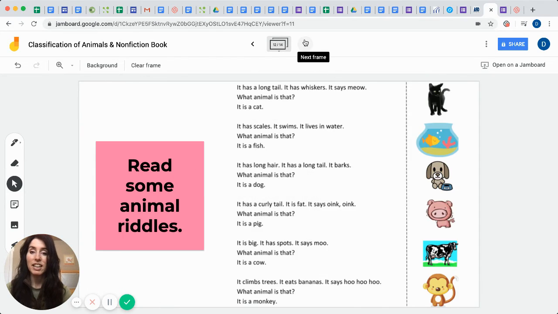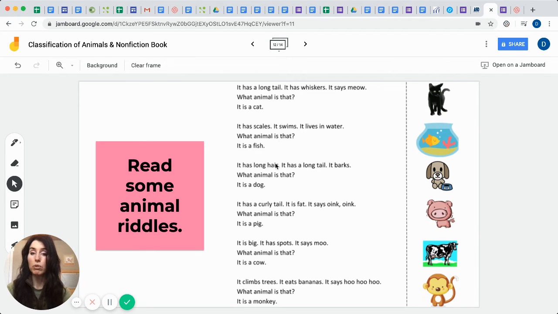Good. Next, it's going to be riddle time. So if you have your journal paper in front of you, I want you to start thinking about how you could write a fun little riddle and share that with someone. This is how you would write a riddle. So you would start with using lots of adjectives to describe it. So a lot of descriptive language. You would say, it has a long tail. It has whiskers. It says meow. And a lot of nouns too. What animal is that? And the answer is, it is a cat.